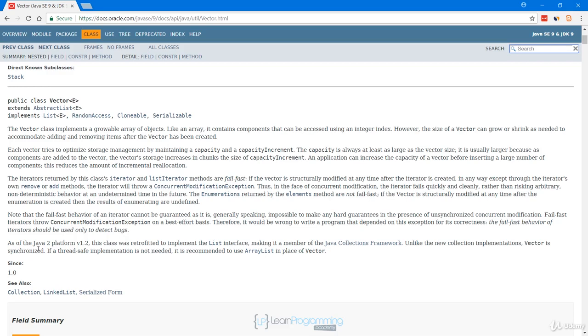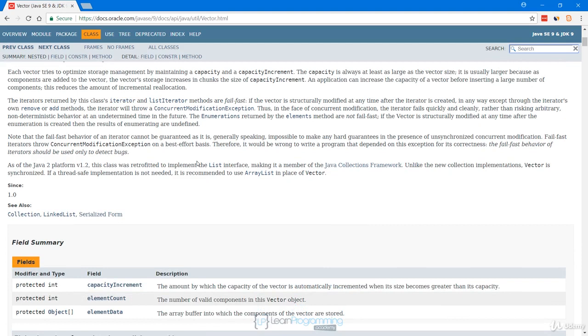It was because developers were saying, hey, we like vector, but what do we do if we don't need synchronization? We don't want the overhead associated with it. And so a couple of versions later, ArrayList came along. And so here you'll see that the documentation for ArrayList itself says if a thread-safe implementation is not needed, it is recommended to use ArrayList. So you only want to use the vector class if you need synchronization. If you don't need it and you use the vector class, you're going to be using a slower implementation for no reason. And that's why you want to use ArrayList unless you need a thread-safe implementation.